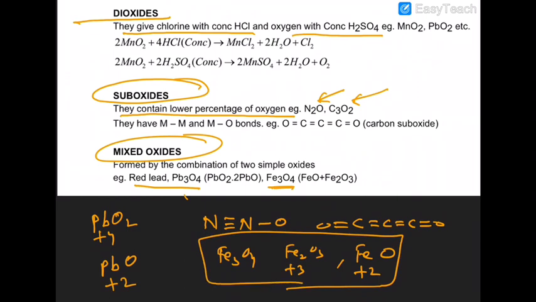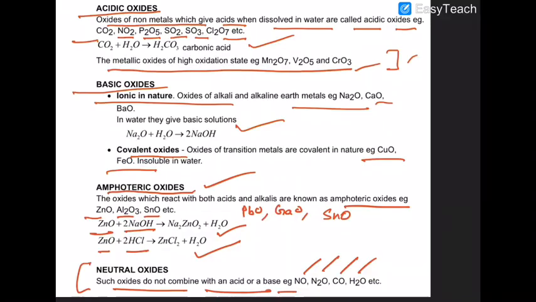So Fe3O4 is a mixture of Fe2O3 plus FeO, and similarly Pb3O4 is a mixture of PbO2 and PbO. So in these types of compounds, the central metal atom exists in two different oxidation states. That's why they are called mixed oxides.